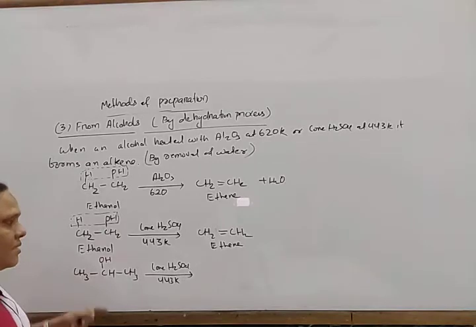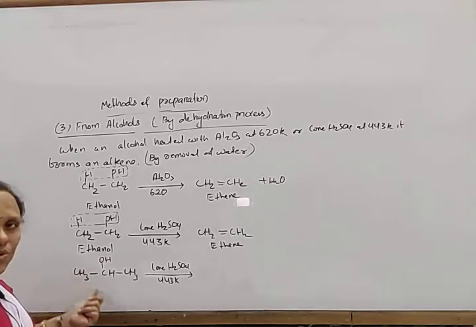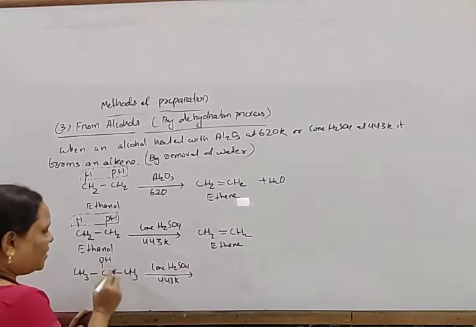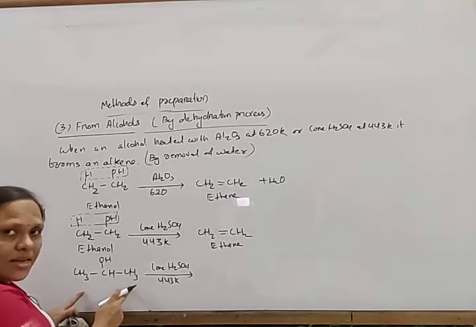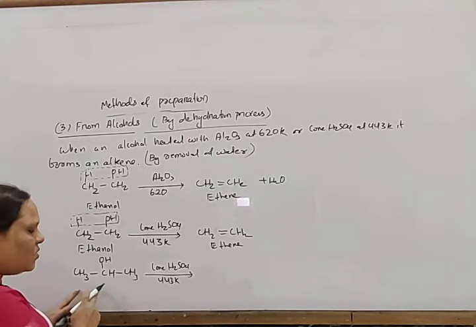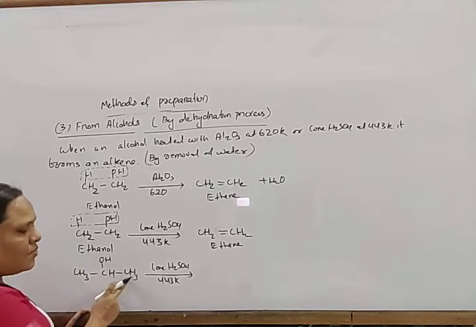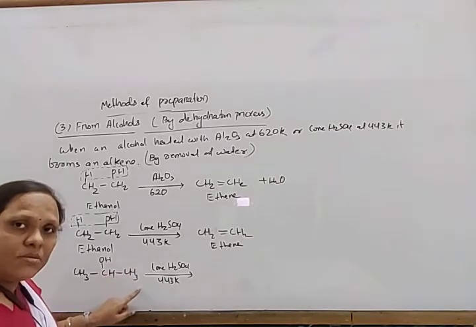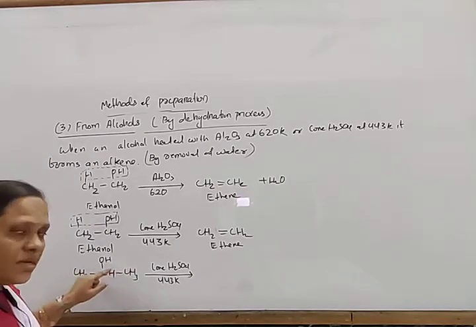because the reactivity of tertiary and secondary alcohol is more than that of primary alcohol. Here the OH has the same alkyl groups on either side. So one OH from here and one H from here will be removed, and a double bond is formed here.